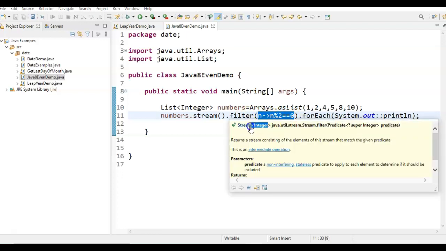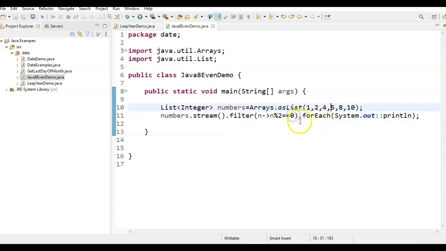It will return the stream of integers. Finally, since we get multiple values, we'll loop through each and every value by using the forEach method, and finally we'll call System.out.println. So hope you understand, right?